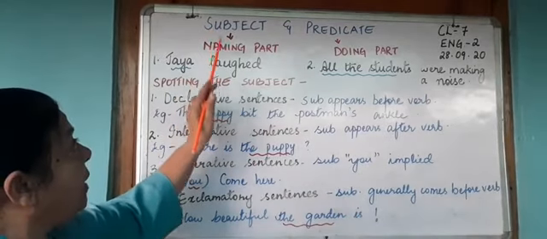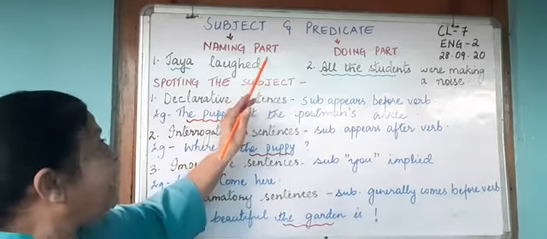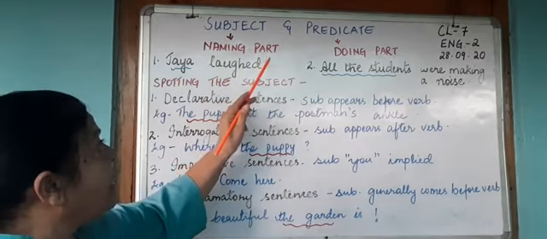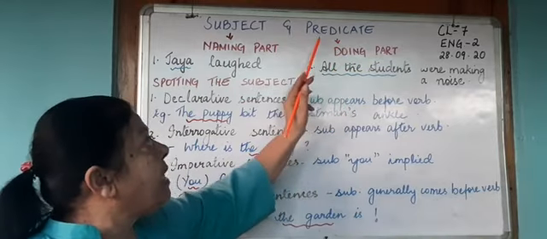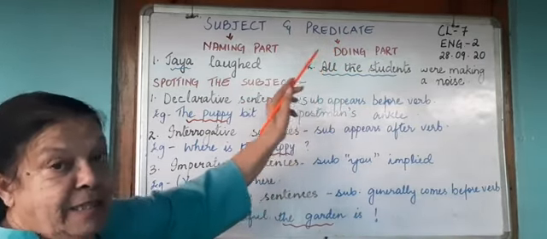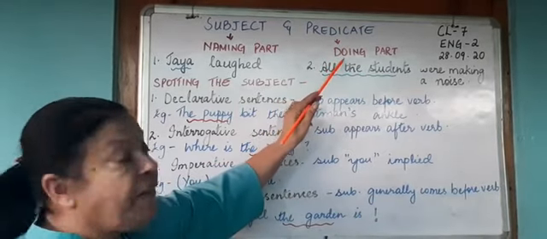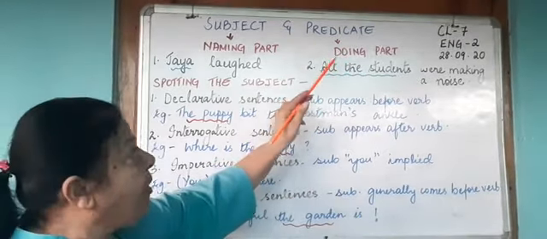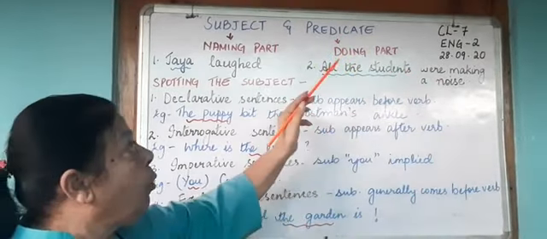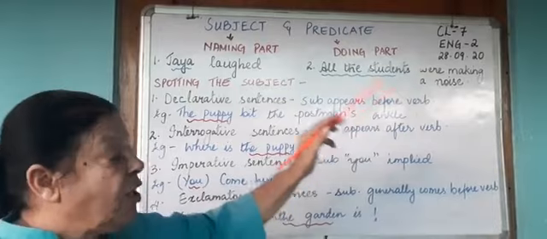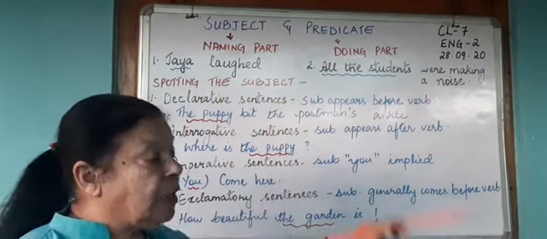The subject is normally the naming part of a sentence. So the naming part of a sentence is the subject. The doing part of the sentence is the predicate. Now we know that the doing word is the verb. So therefore, from the verb which follows, all the words which follow after the verb, we call it the predicate. So the naming part, subject; the doing part, predicate.